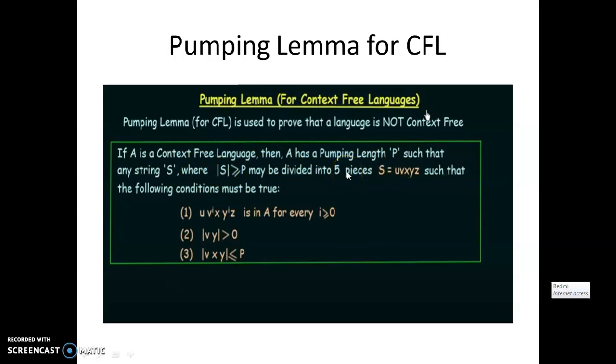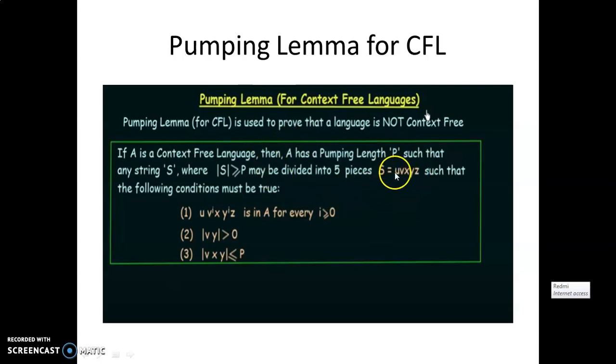As you remember, we have seen in the earlier videos on the pumping lemma for regular language, if this condition is true, then we divide the given string into 3 parts, that is x, y, z. Here in the pumping lemma for CFL, if this condition is true, we divide the same string into 5 pieces instead of 3 pieces. So what are those 5 pieces? That is the u, v, x, y and z parts.